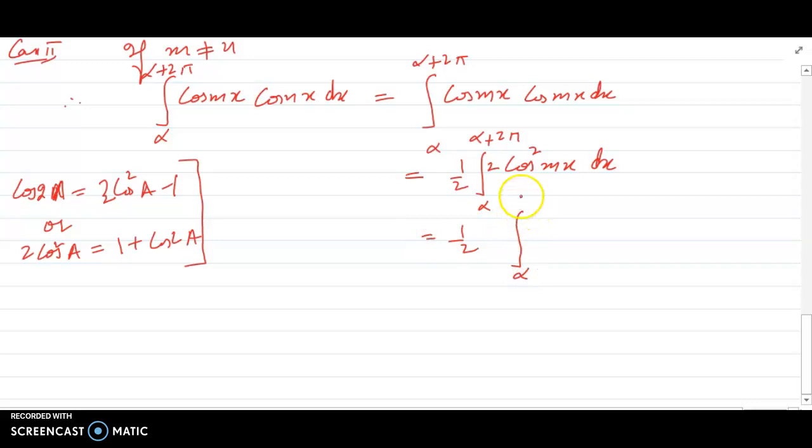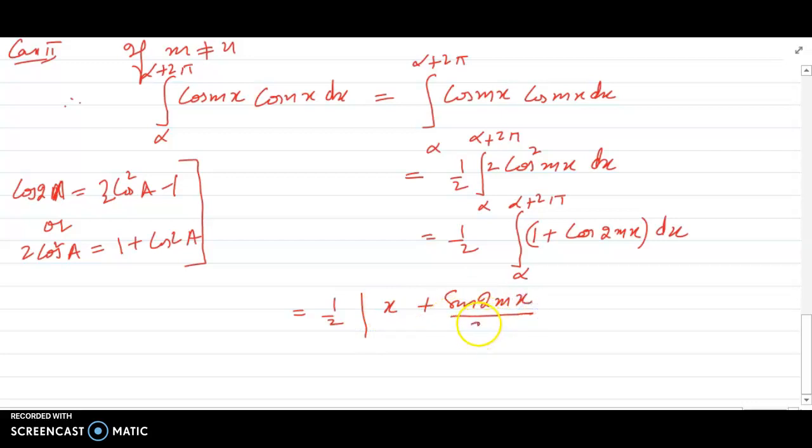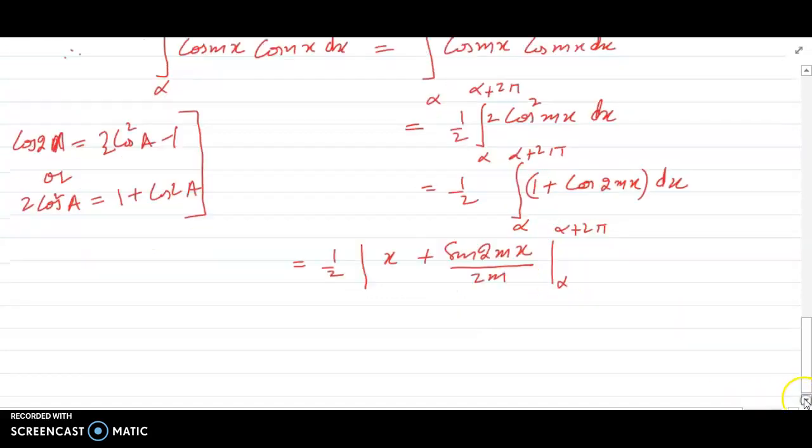This is the integral from alpha to alpha plus 2 pi. I will write here 1 plus cos of 2mx dx. Let's integrate the same. This is 1 by 2, its integration is x plus sine of 2mx by 2m from alpha to alpha plus 2 pi.